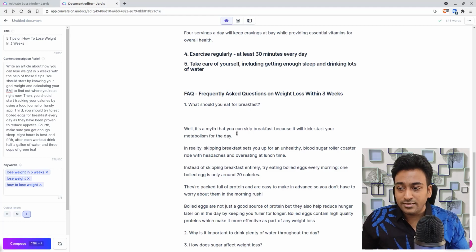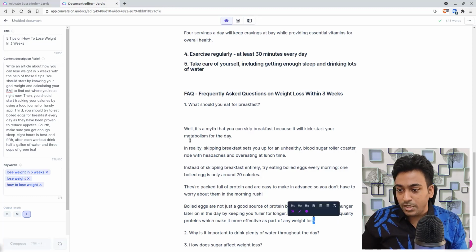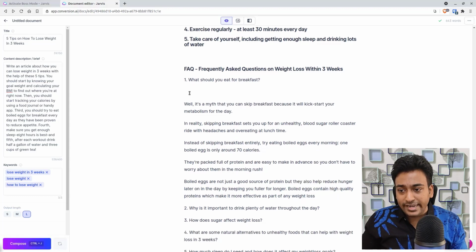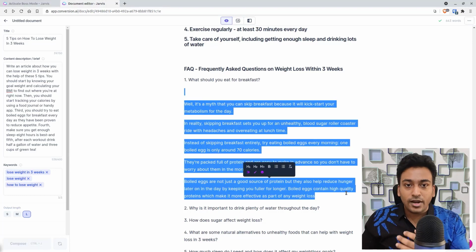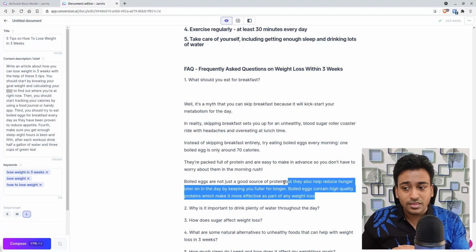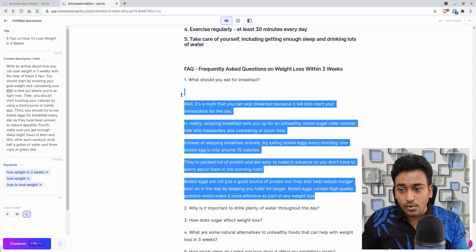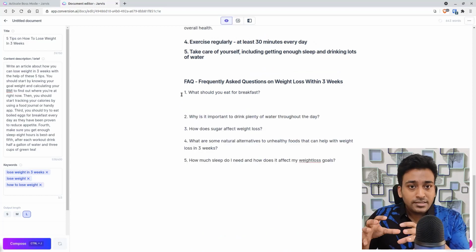Well, it's a myth. You can skip breakfast. In reality, skipping breakfast is unhealthy. Instead, they are packed full of protein. Boiled eggs are good. Now let's see. Because I didn't give any context, it tries to write something for me. If you're okay with this kind of style, then okay. Now let me try to limit the context.